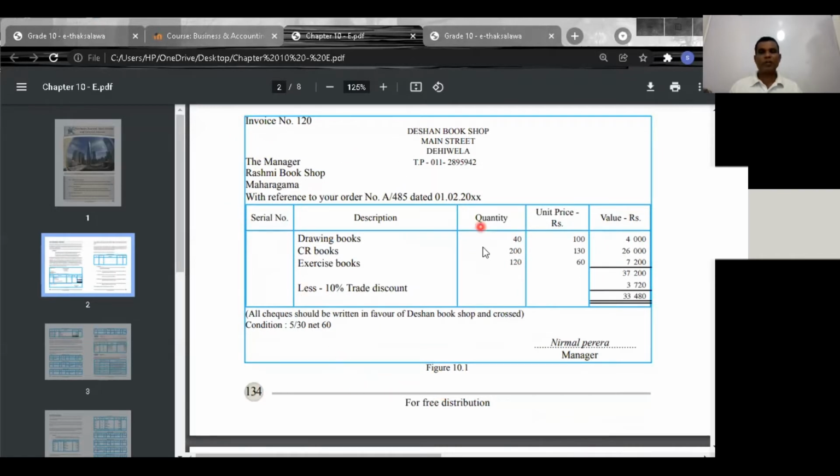Now you see, this is what we call the nature of a purchaser's invoice. Understand?